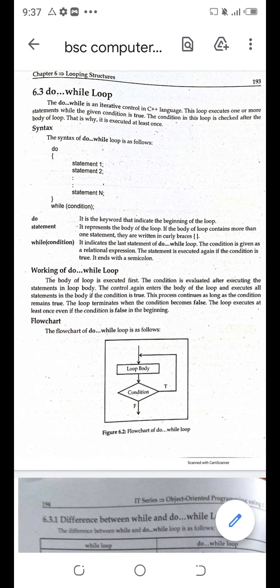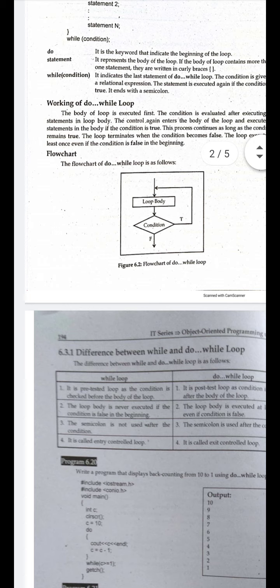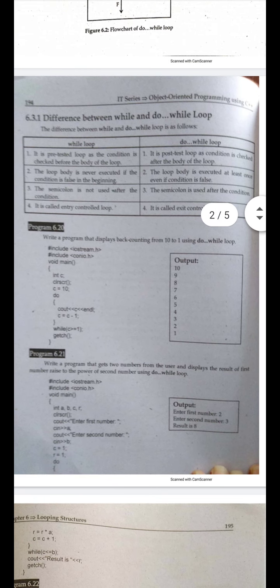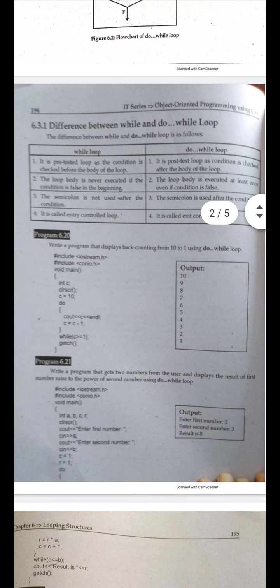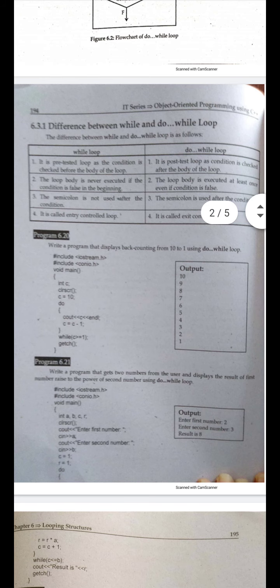You can see the flow chart of the do while loop. In this flow chart, it is very clear that the condition is checked after the loop body. If the condition is true, the control will go back toward the body of the loop. But if the condition is false, then it will come forward. This is the main difference between the while loop and the do while loop.